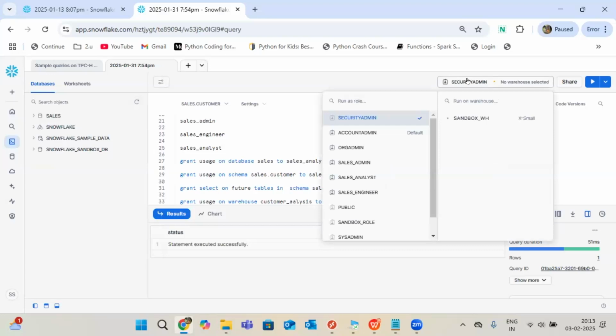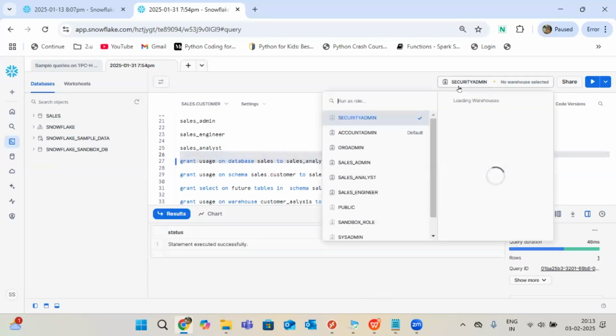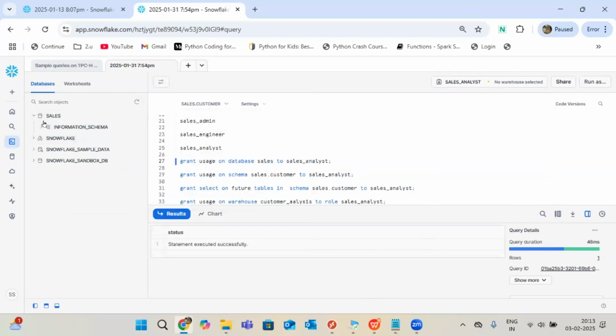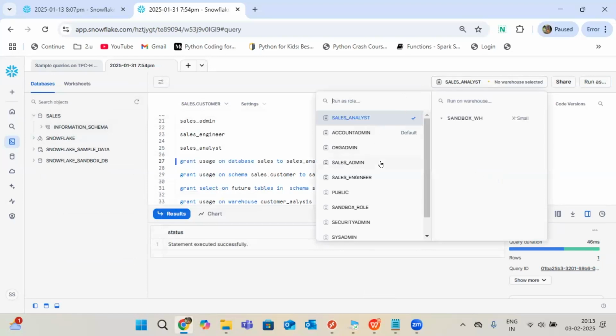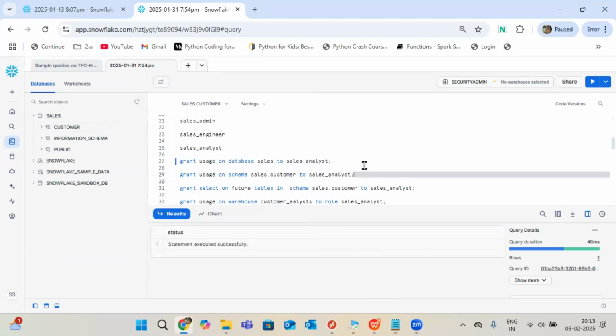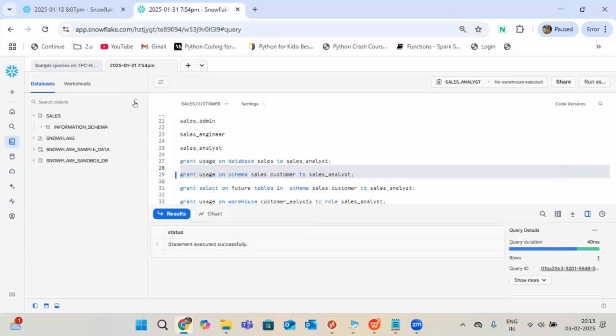If for example I go here, see, now I'm able to see. Okay. Let me grant first. I granted this, right? Now I'll switch to analyst. I'm talking about analyst, right? See, analyst has access. Are you able to see anything more than this? Database level only, it got access. Am I right? Got the clarity? Okay. Then I will go back to security admin. Again, I'm giving on the schema level. Without access, there is no chance to get it.